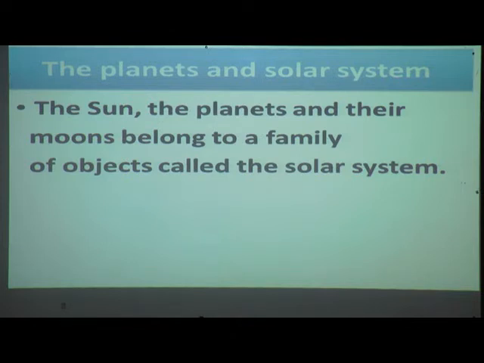The family of Earth is called the solar system, and we have seen the family members of Earth, that is Mercury, Venus, Sun, Neptune. These are family members of Earth.